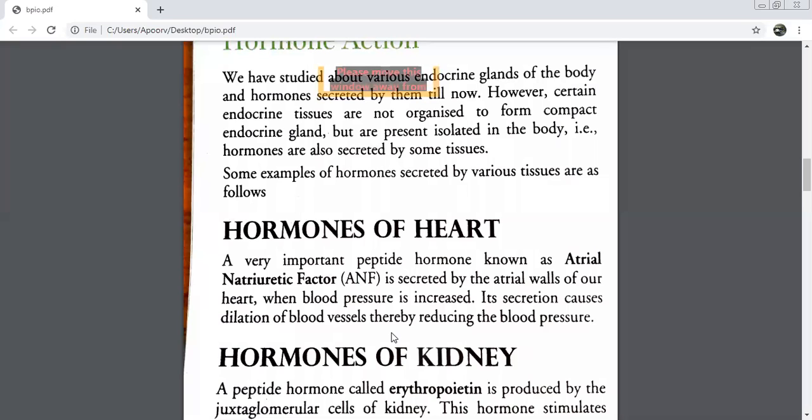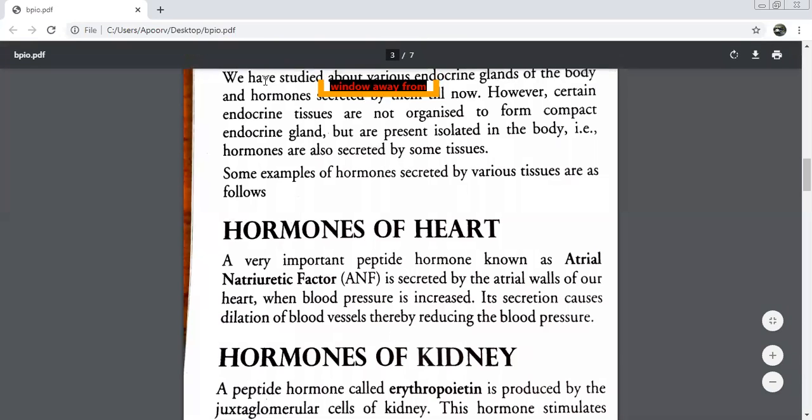Does anybody know this biologically? What is this term called, widening of blood vessels? There is a proper scientific term which we use for widening of blood vessels. Beta, it is known as vasodilation. Vaso, vasodilation. Those who want to remember can remember. But again, I keep telling you, this is not a part of your syllabus. Just if you feel like, you can remember this word. It's called vasodilation.